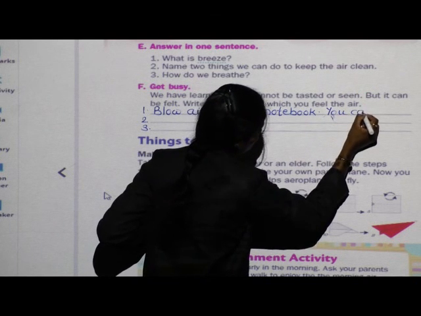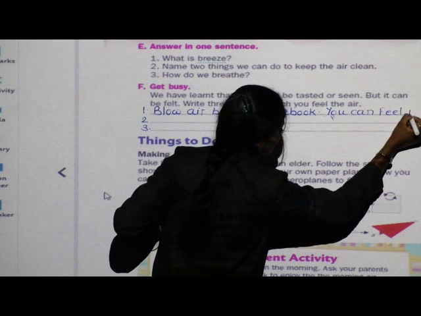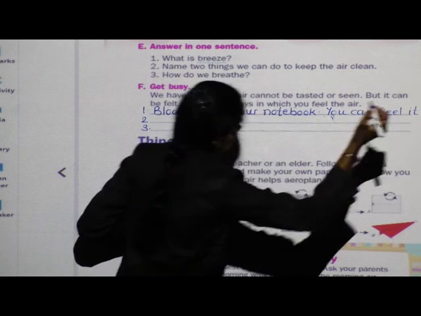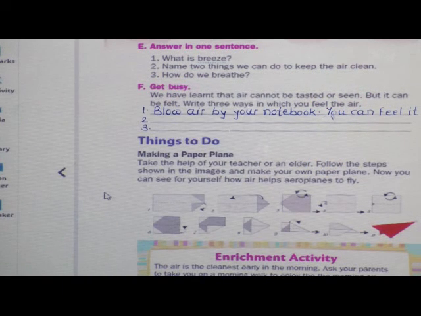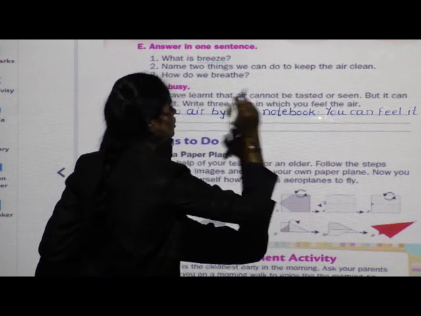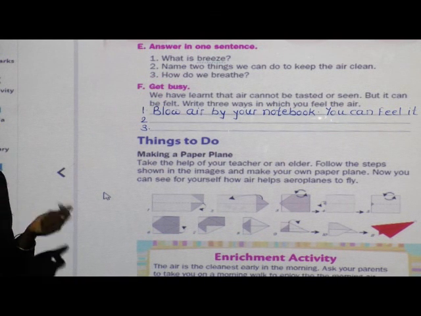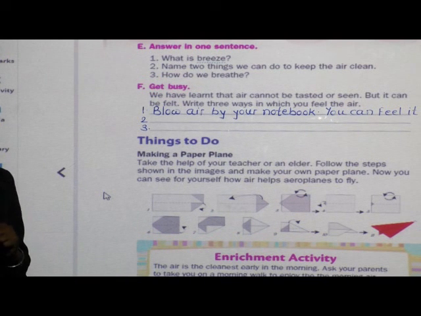You can fill it. Can you tell me another way to fill the air? This is the first way to fill air, means blow air by your notebook, you can fill it.